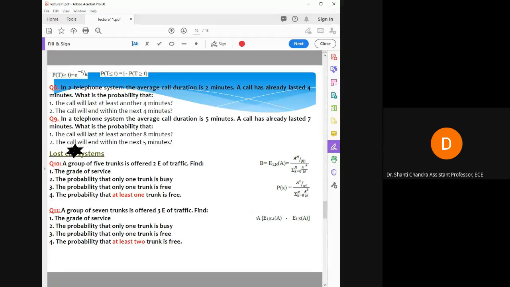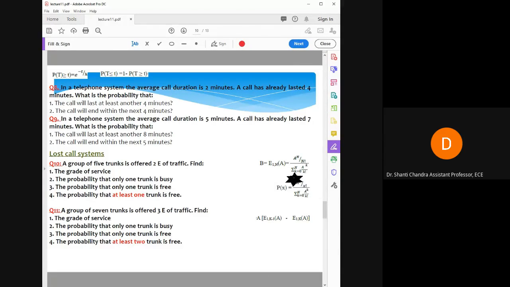Okay, coming to the second part: the probability that only one trunk is busy. Here you have to calculate the probability of one trunk being busy, so we are going to use this relation. We have already solved this expression by solving the derivation.